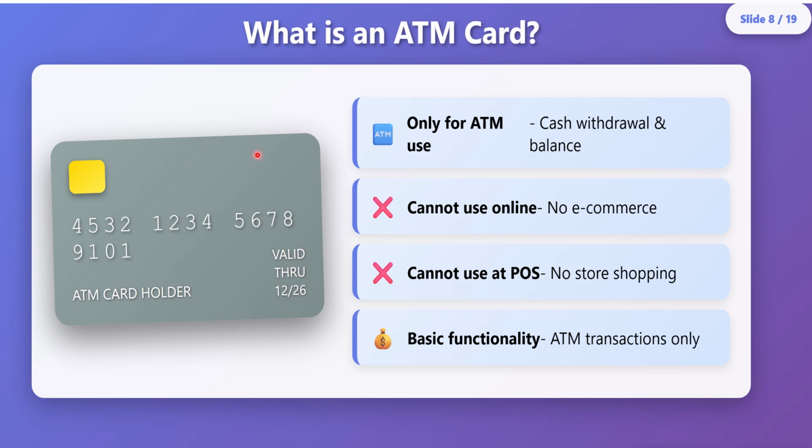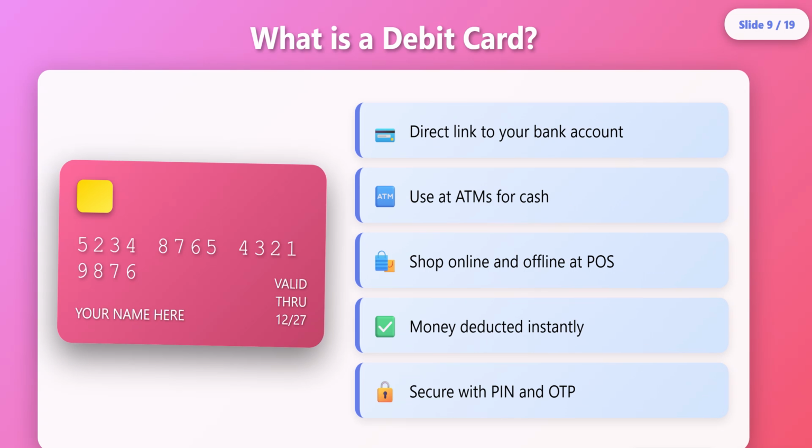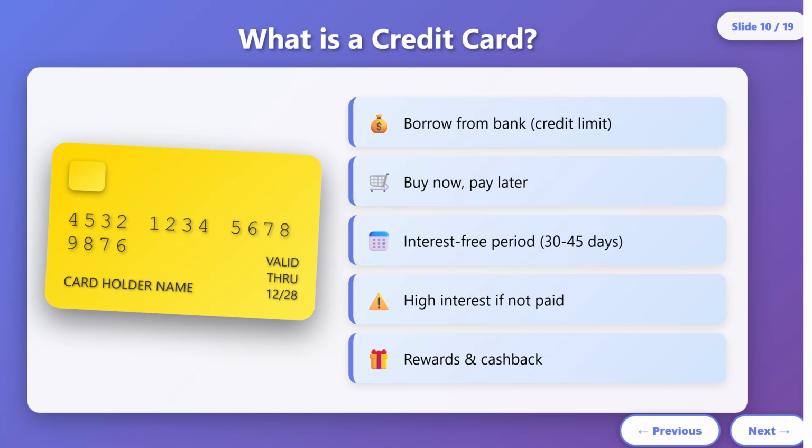Now let's see what an ATM card is. This is a model ATM card. With an ATM card you can use it only in ATMs for cash withdrawal and balance. You cannot use it in online and POS. That is the key difference between an ATM card and a debit card, which most of us are using nowadays. A debit card is directly linked to your bank account. You can use it at ATMs for cash. You can use it in shops and offline at point of sale. It is secured with PIN and OTP.